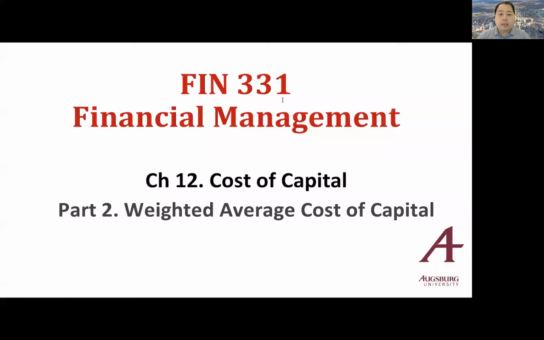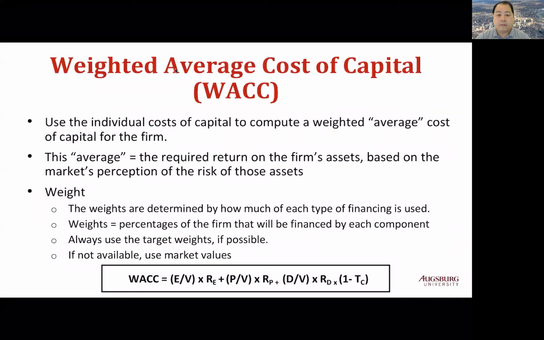Part 2, weighted average cost of capital. In this part, we will learn how to get the overall cost of capital for the firm. The overall cost of capital for the firm should be simply the weighted average cost of capital, which is also called WACC. This WACC is the overall required return on the firm's assets based on the market perception of the risk of those assets.